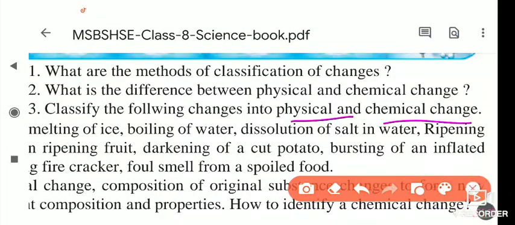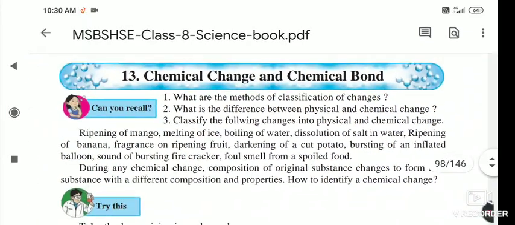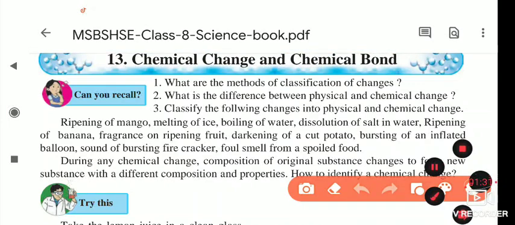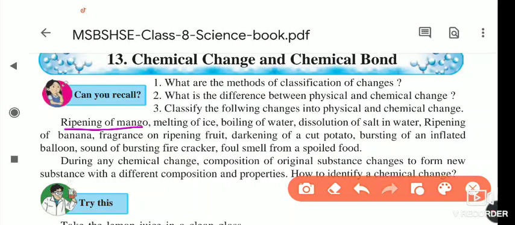That is the question, and here we will discuss it and then classify each into the respective change. First, ripening of mango. When the raw mango is there, its taste is sour, and when the mango ripens, its taste is sweet. Due to this ripening, the original constituent of the substance changes, and we do not get the original substance, the raw mango, back again. So this is called a chemical change. I am writing C for chemical change.